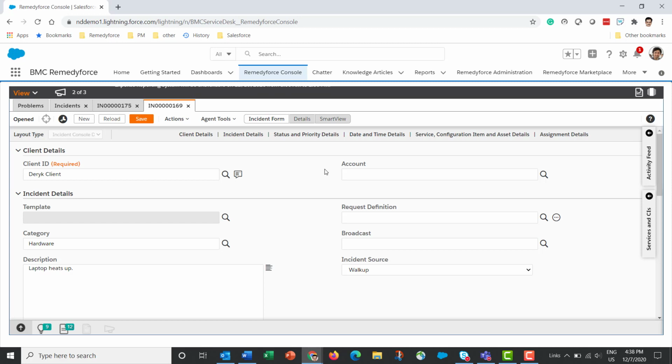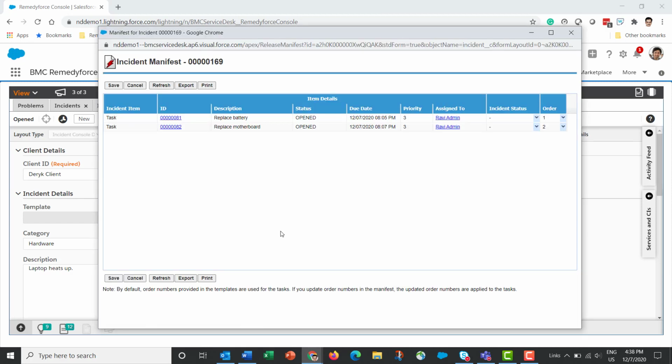Another practice is for the service desk to continue to own the incident but create tasks for multiple actions. And these tasks can then be assigned to different teams or different individuals on the same service desk team. Incident manifest allows you to set up the order of those tasks.